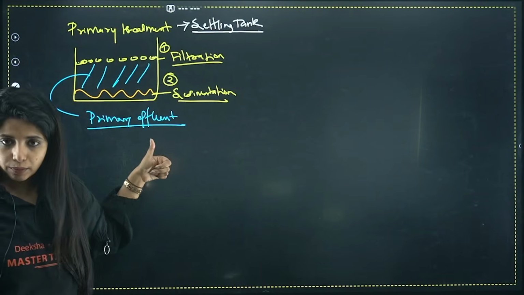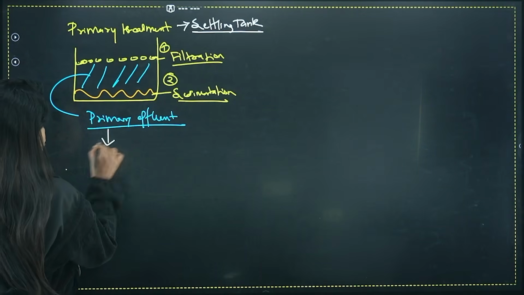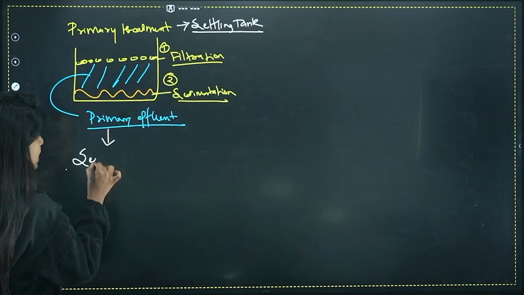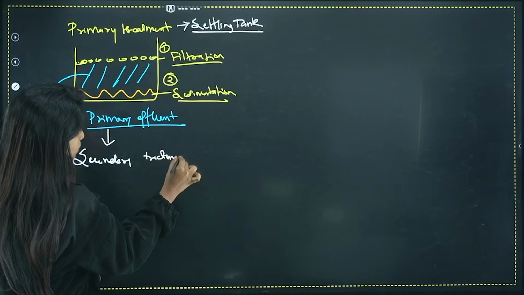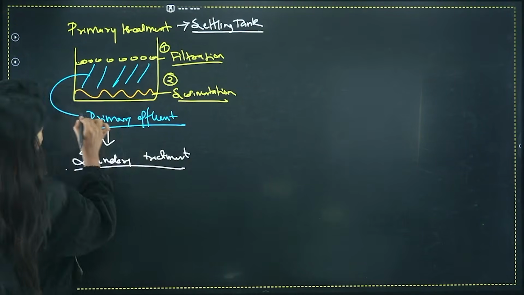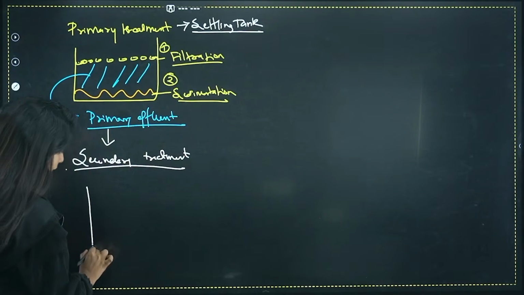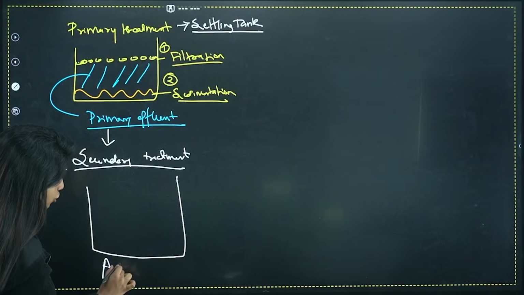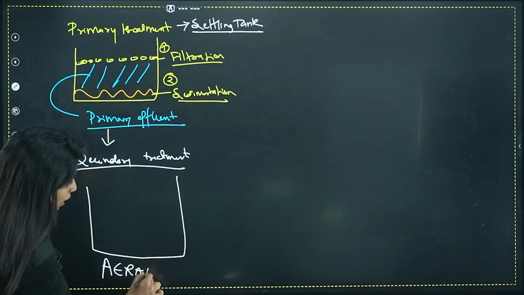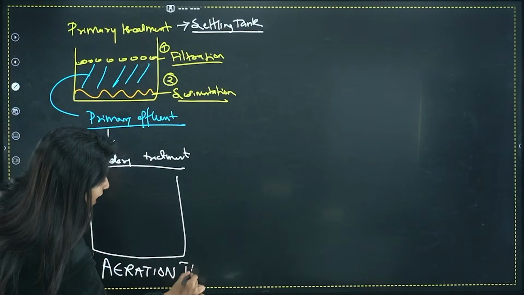This primary effluent, we are going to take it for the next treatment, that is known as secondary treatment. For secondary treatment, you are going to put this effluent in a tank which is known as aeration tank. So from settling tank, you are now shifting to aeration tank.